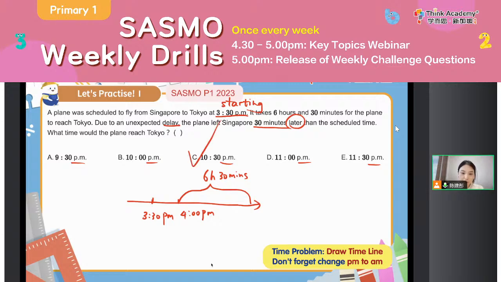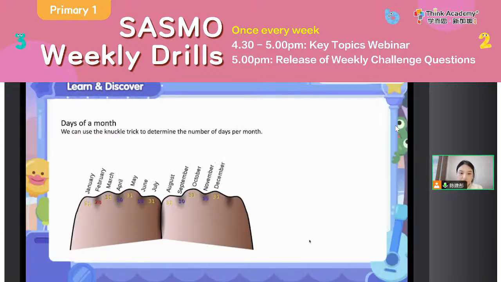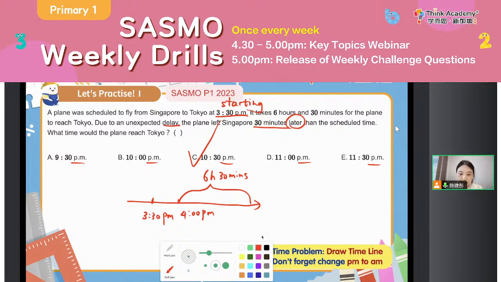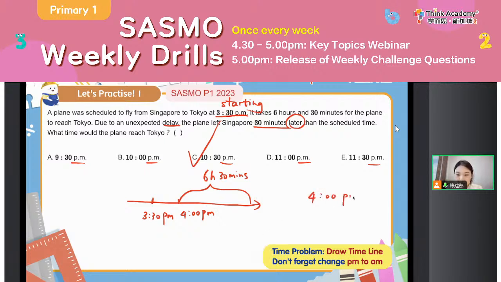Okay, so we see that will be C, right? Because we just do the plus together. You see, 4 p.m. Don't forget to label the p.m. or it will be 4 a.m. also, right? So don't forget to label the p.m. or a.m. Or if you don't believe in yourself, you can just turn it into 24 o'clock.